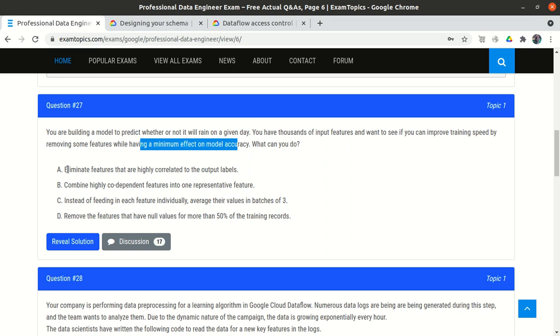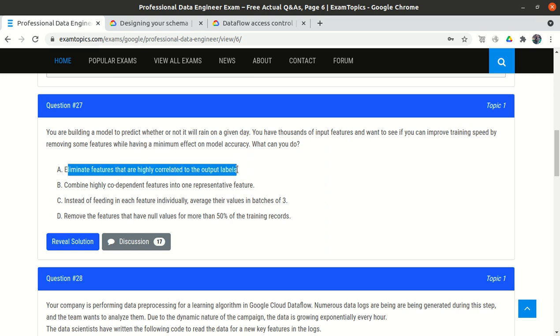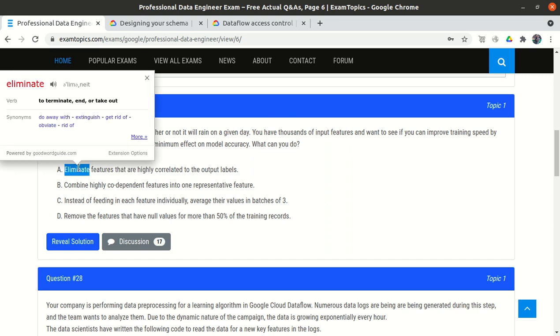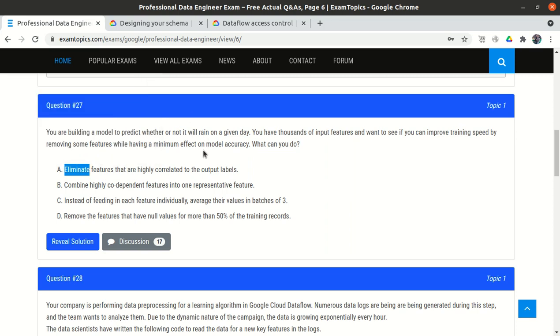The first option is to eliminate features that are highly correlated to the output label. This is totally wrong, because those features which are highly correlated to the output, which decide whether today will be rain or not, they say to eliminate those features. If we eliminate those features, then there is no use for the model, because the model accuracy will be very poor, since the output depends on these features. So eliminating them will not work. So option A is wrong.